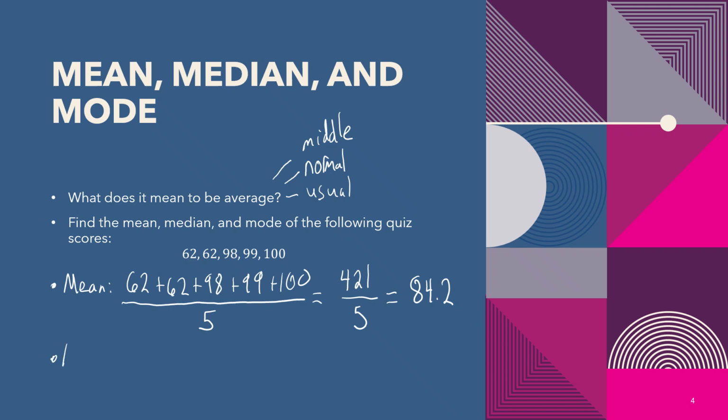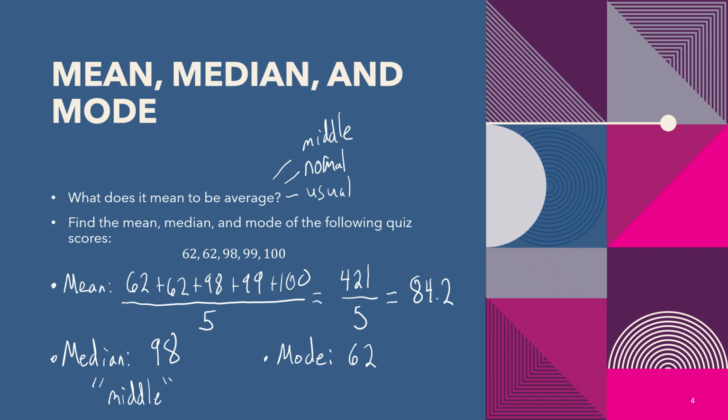Then we have our median, which is in the middle. Now, if I look at my scores, there's 5 of them, and I can tell right away which one's in the middle, that 98. And so my median is 98. It's in the middle of those scores when written in order. So the median is the middle. And hopefully you remember from previous classes that the mode is the most frequent one, or the number that appears the most often, which in this case is 62.